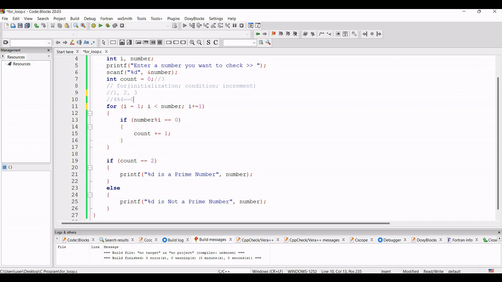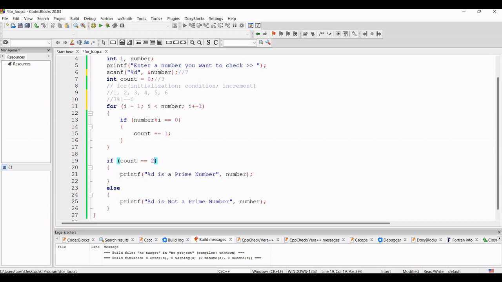Suppose instead of 4 I am taking an example 7. If the value of number is 7, the loop will rotate 1, 2, 3, 4, 5, 6, and when the value will be 7, it will not go inside this for loop, so 7 will not be there. So for 7, only when the value of i will be 1, this if statement will be true and the counter value will be incremented by 1. And 7 is not coming inside this loop, that means 7 mod 7 will not be there. Only it will be incremented when 7 mod 1 will be there.